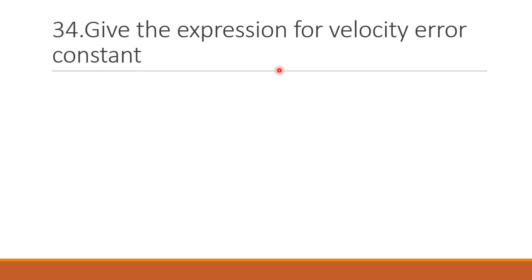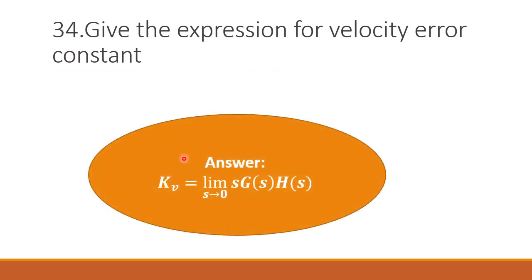Next question, give the expression for velocity error constant. So for velocity error constant, Kv equal to limit s tends to 0 s G(s) H(s).